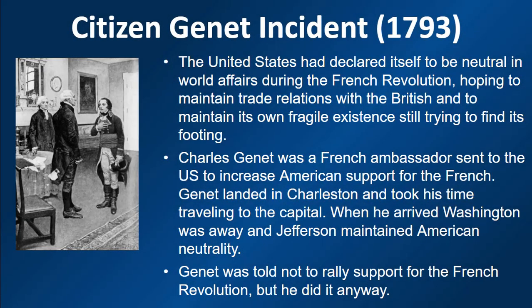The Citizen Genet incident occurred in 1793 when French ambassador Charles Genet came to the United States to rally support for the French Revolution. He was denied the support he had asked for because Washington felt the U.S. was too fragile to get involved in the struggles of other nations.